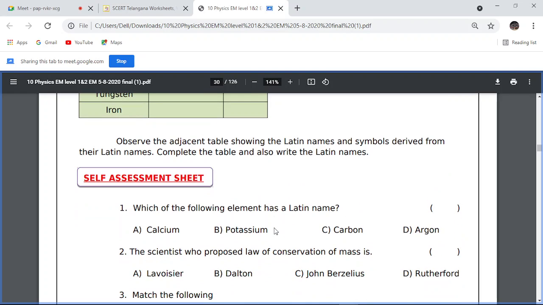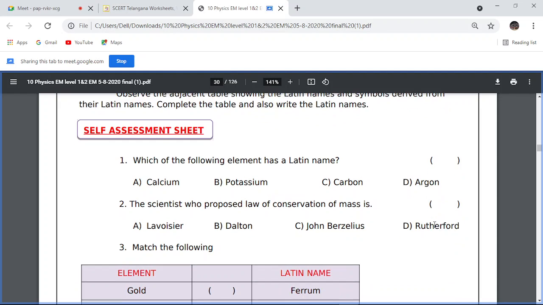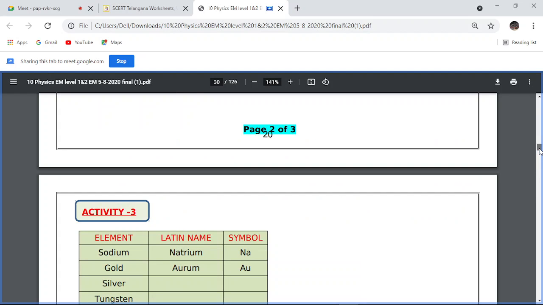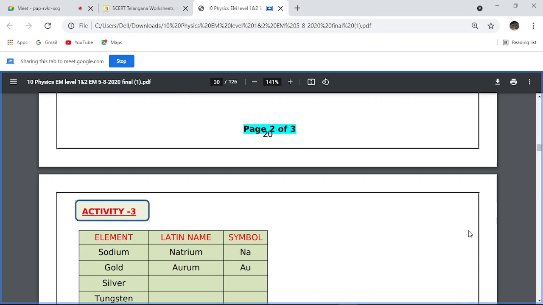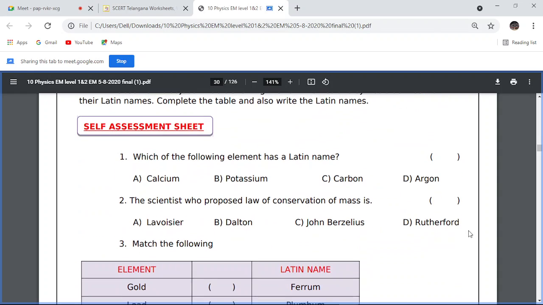Which of the following has a Latin name? Calcium, potassium, carbon, argon. Which is having a Latin name? Potassium is having a Latin name.